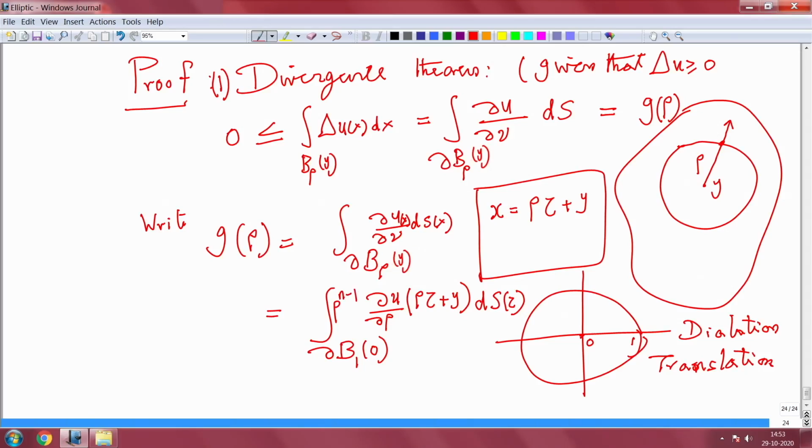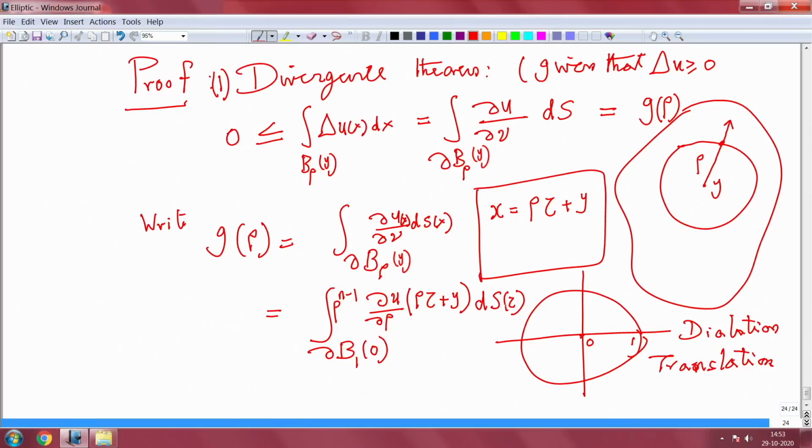These things we have already seen, in fact we saw it yesterday in the previous class. Whenever you are changing the surface of a ball of radius rho to a radius 1, there will be a rho power n minus 1 parameter coming. This variation we have seen, and the integration is with respect to tau.